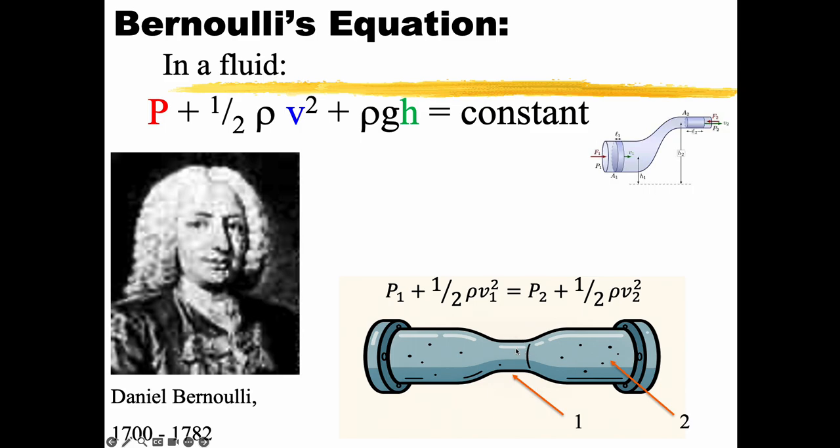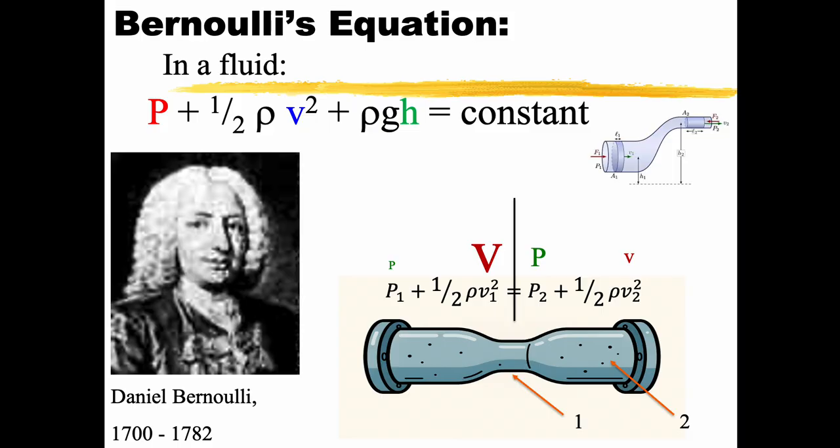So high velocity. If this v is big, and this v over here is small, what does that tell you about the pressures? Well, it tells you that this pressure must be big compared to the pressure here, right? So this is just another way to think about this. You have another tool you can use to think about these things.